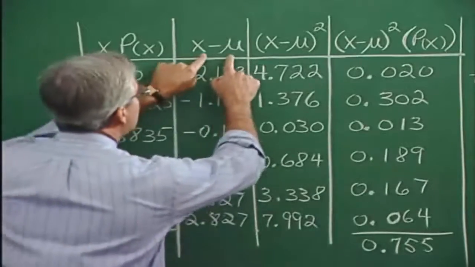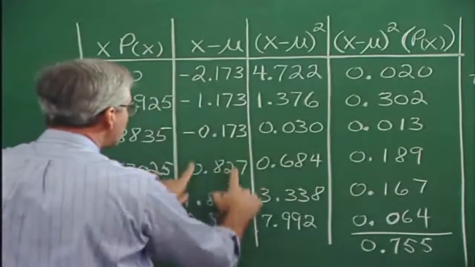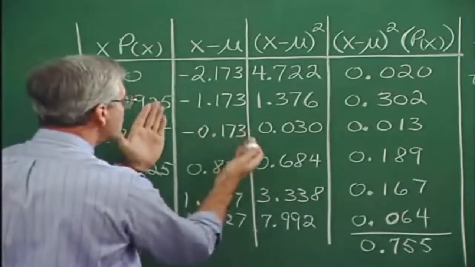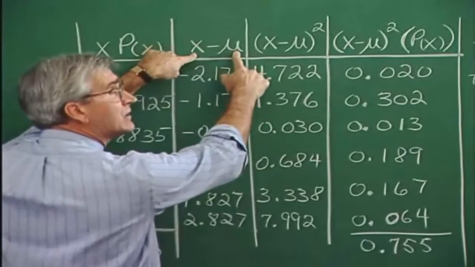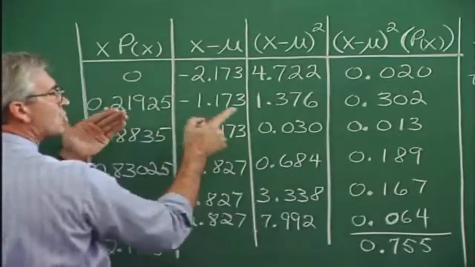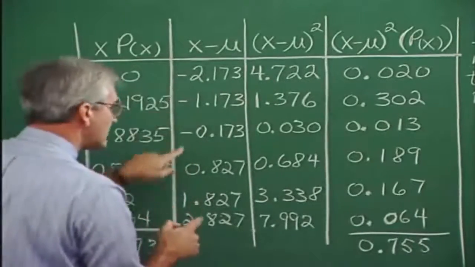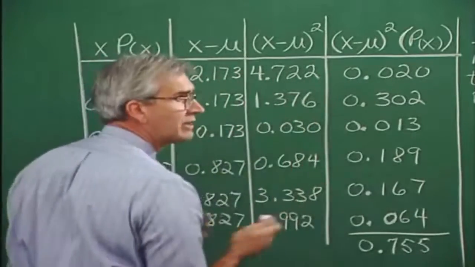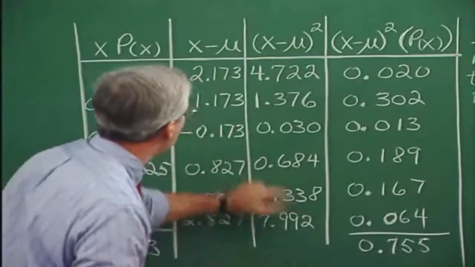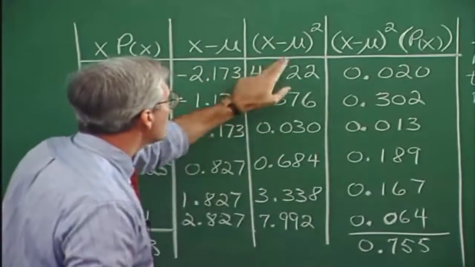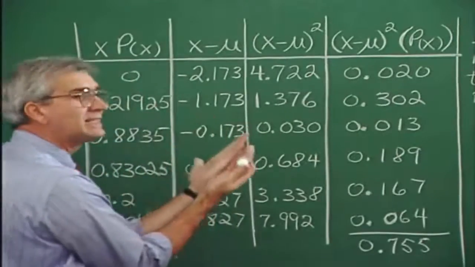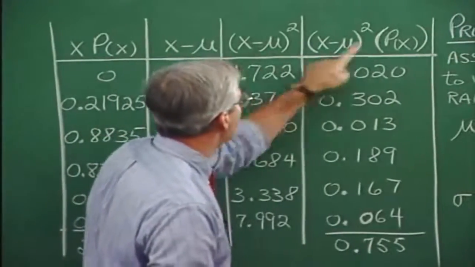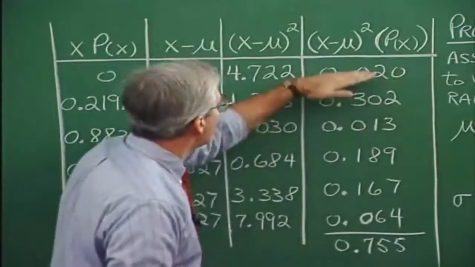At any rate, we then square these values. We can't use these values as they are, because some of them are negative and some are positive, so we can't just take an average of distances. These are distances from the mean, but they have a direction associated with them, the positiveness and negativeness. So we square them and make them all positive. We get the x minus mu squared column. Then we multiply these values times the probability of those values occurring, and we get this column.